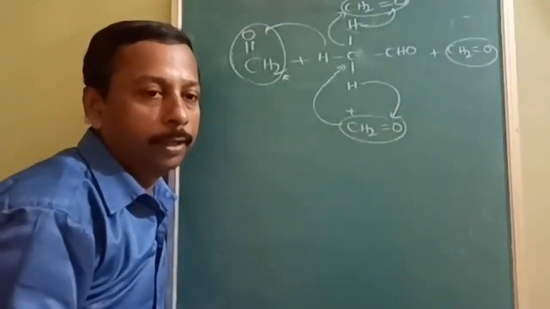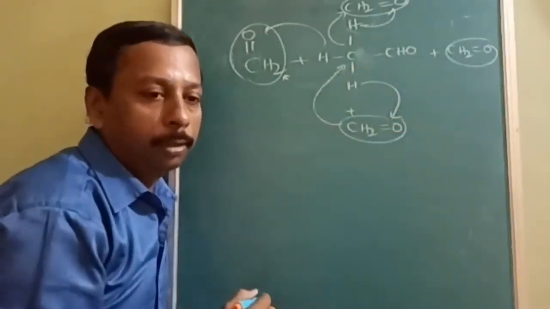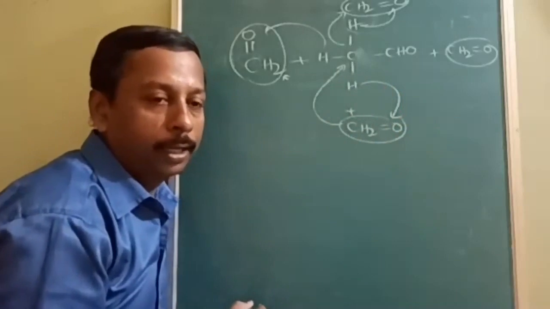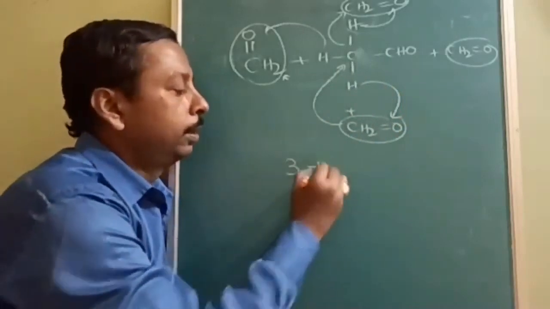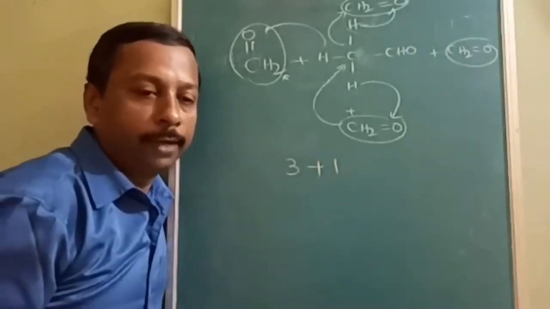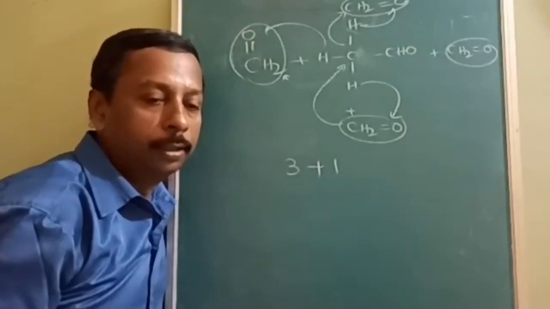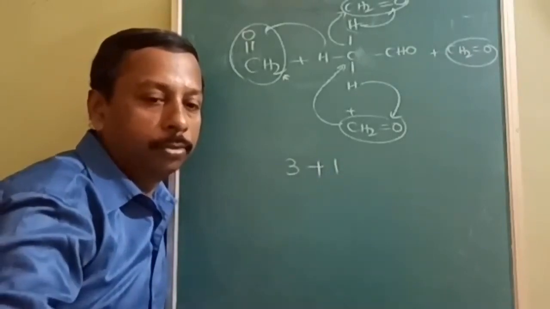Why? Because it doesn't have any more alpha hydrogens. So the number of steps involving aldol condensation is 3, and the final step is going to be the Cannizzaro reaction due to the lack of alpha hydrogens.